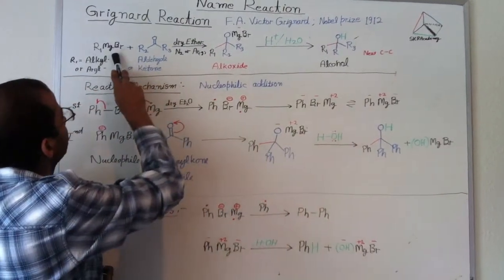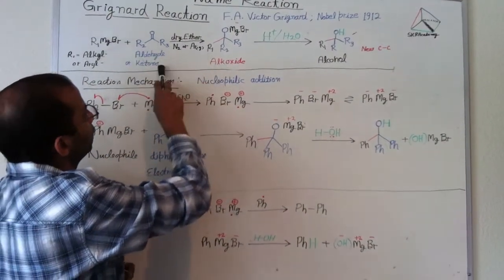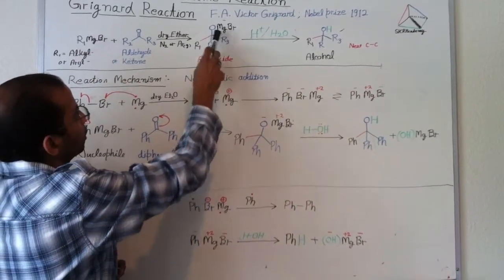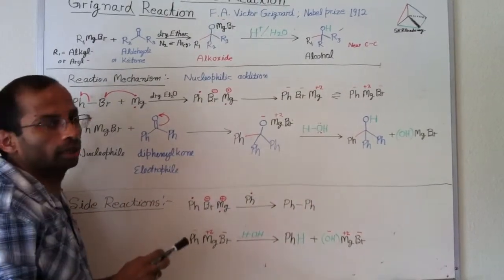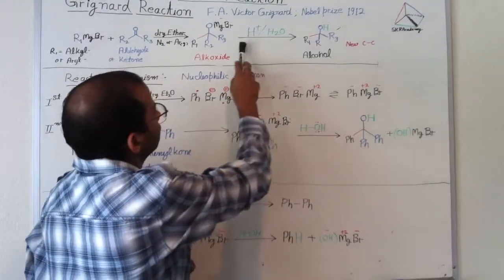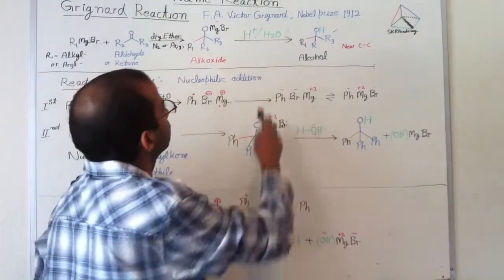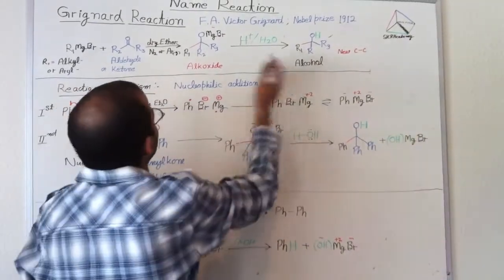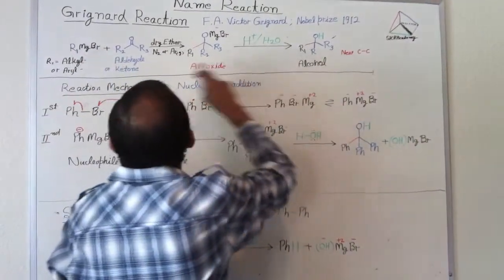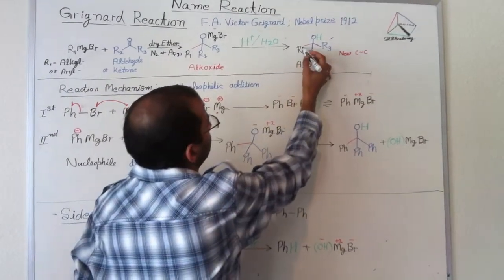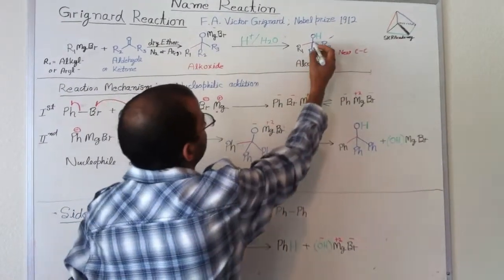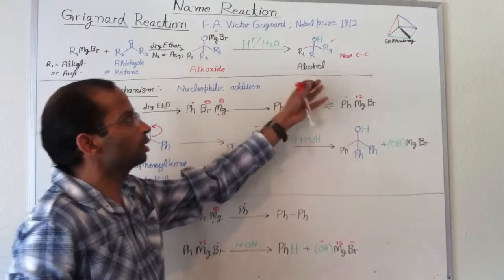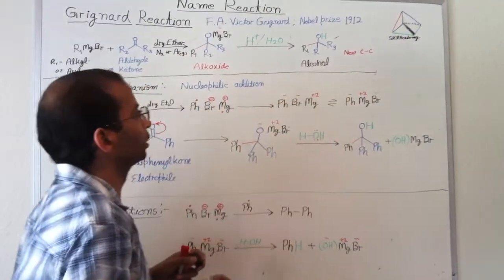So when alkyl magnesium bromide reacts with the ketone or aldehyde, it forms an alkoxide. This R1, R2 and R3O and MgBr, it's called alkoxide. And in the second step, when it hydrolyzes with the water, then this forms alcohol. So here you can see this R1 is from alkyl magnesium bromide. It attaches with the ketone or aldehyde through this carbon and it forms a new carbon-carbon bond. So in this reaction, a new carbon-carbon bond formation takes place.